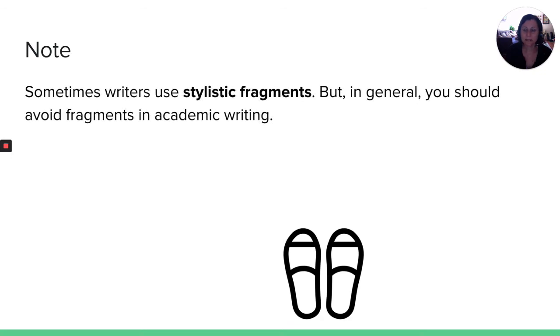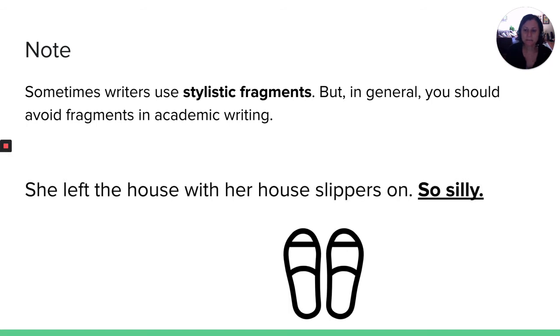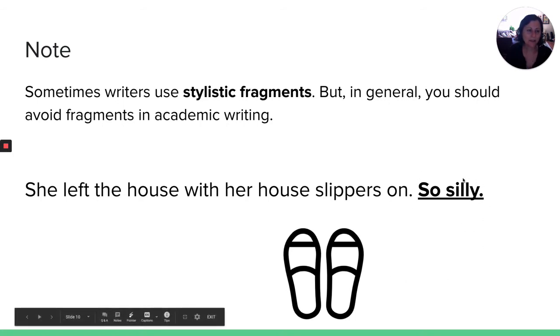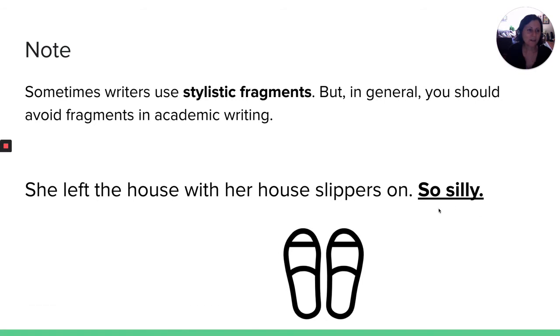Note, sometimes writers use stylistic fragments, but in general, you should avoid fragments in academic writing. Here's an example of a stylistic fragment. She left the house with her house slippers on. So silly. Right here, I don't have a complete sentence, but this is a conversational sentence.